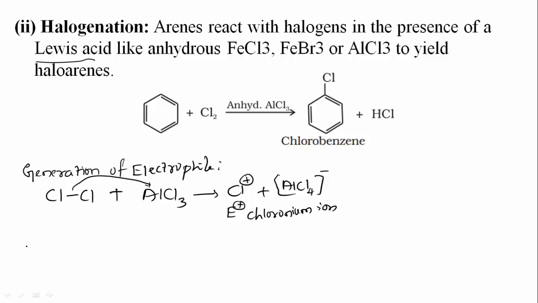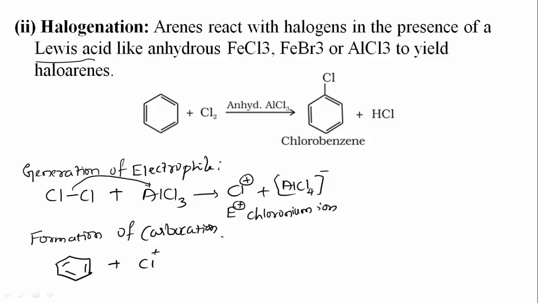The second step is the formation of carbocation. How does this take place? Again, take the benzene ring, and Cl plus will attack it. When it attacks, it will form the carbocation.